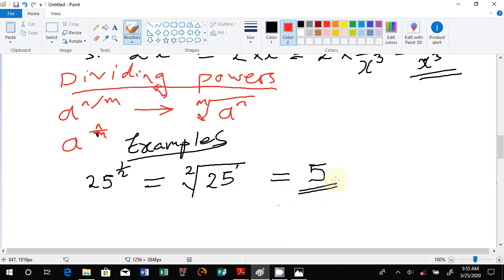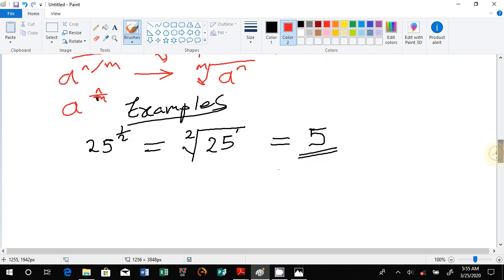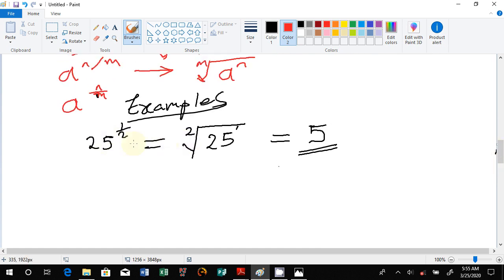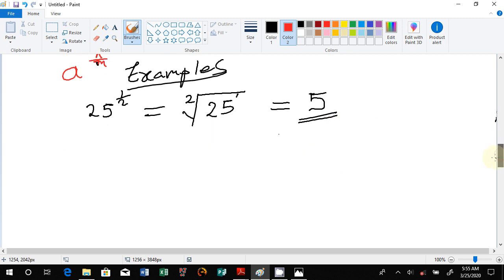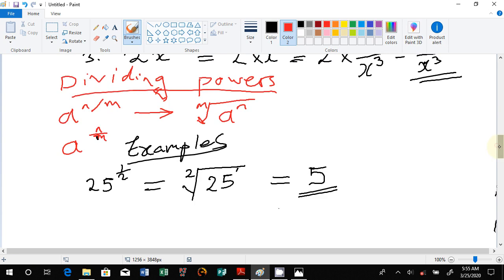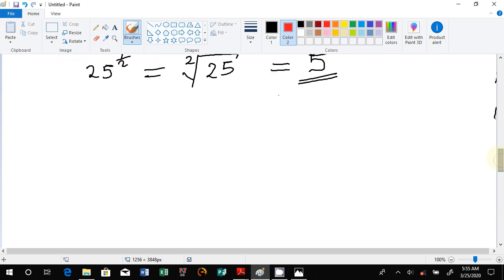That is the square root of 25, and we have solved this one fully in our learning of indices, and that's nice. So it will pass through this stage, then it will become that, and that's the final answer. So far I'm sure things are clear, because I'm sure you are getting it. Okay, we go to another example.